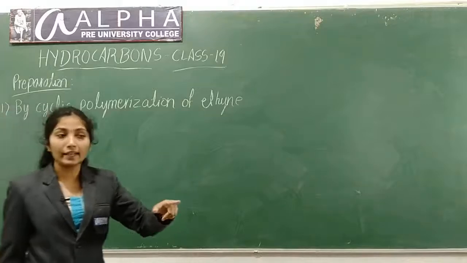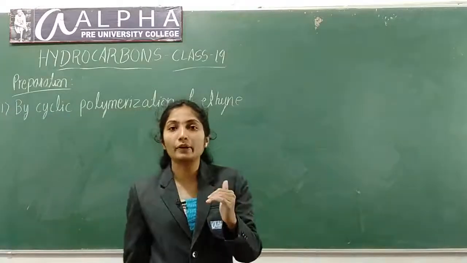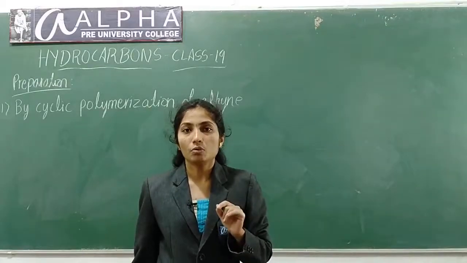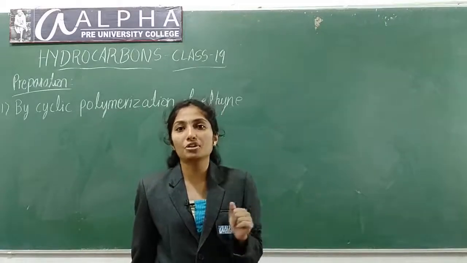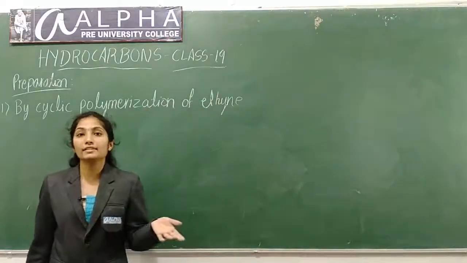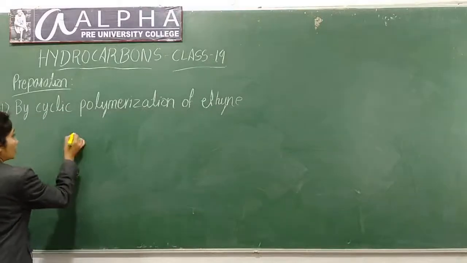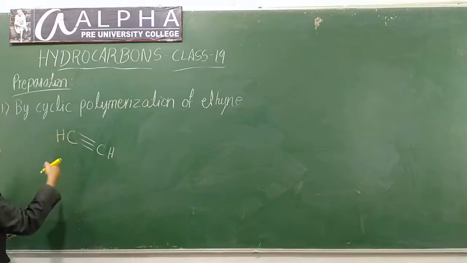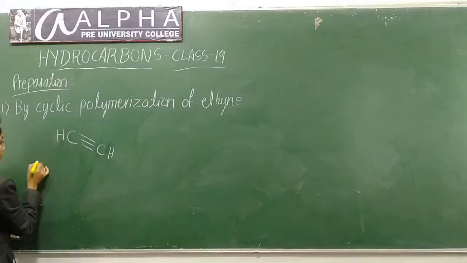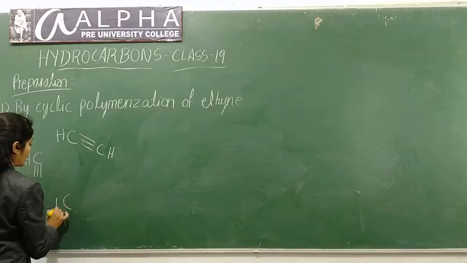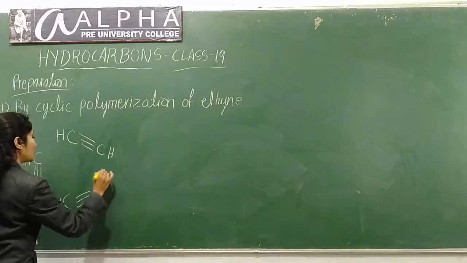If you take ethyne and pass that ethyne through a red hot iron tube at 873 Kelvin temperature, cyclic polymerization will occur. 3 molecules of ethyne will react to form benzene. See the reaction, HC triple bond CH. This is one ethyne molecule, one more HC triple bond CH, another one HC triple bond CH.